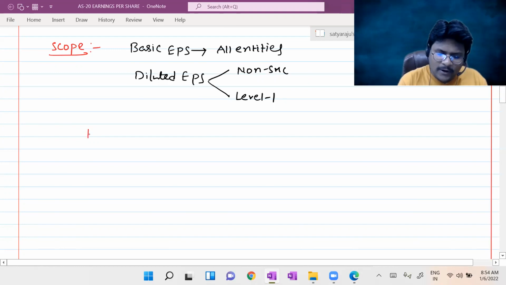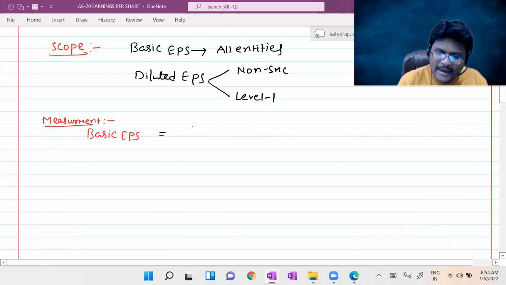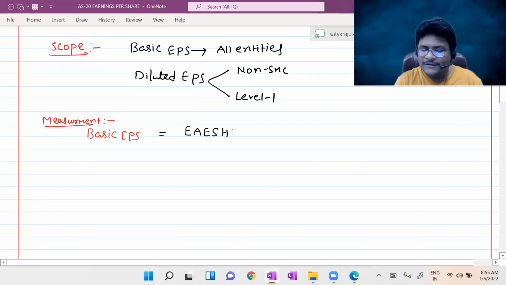So the formula for basic EPS is talking about measurement, right? In shortcut, the formula for basic EPS is earnings available to equity shareholders, EAESH, divided by WANES, weighted average number of equity shares.